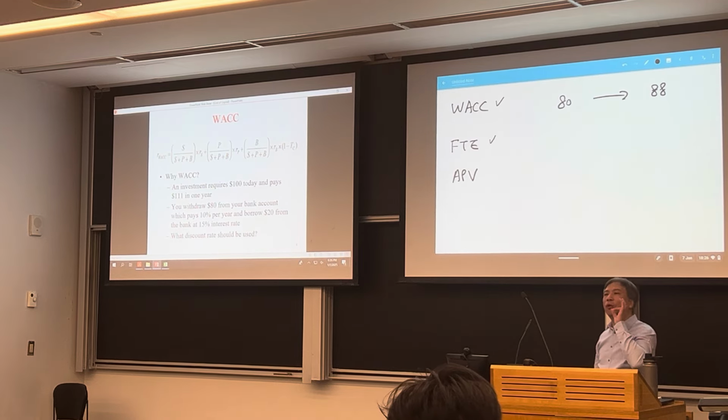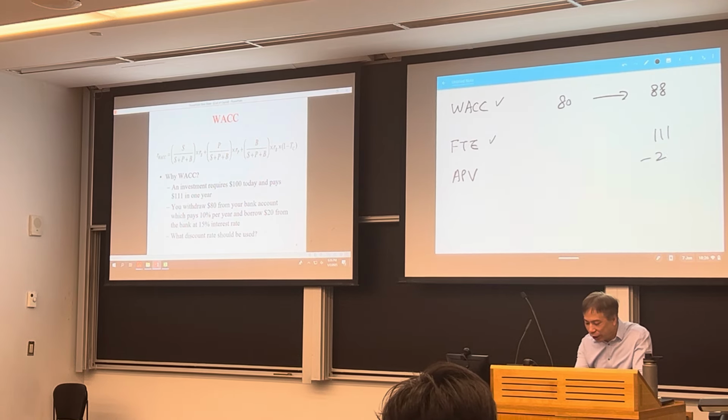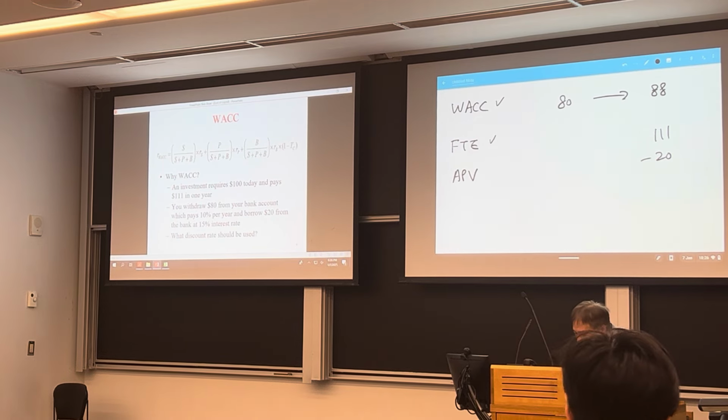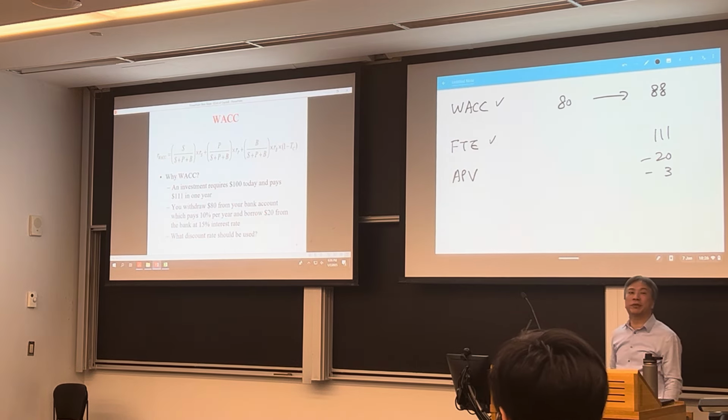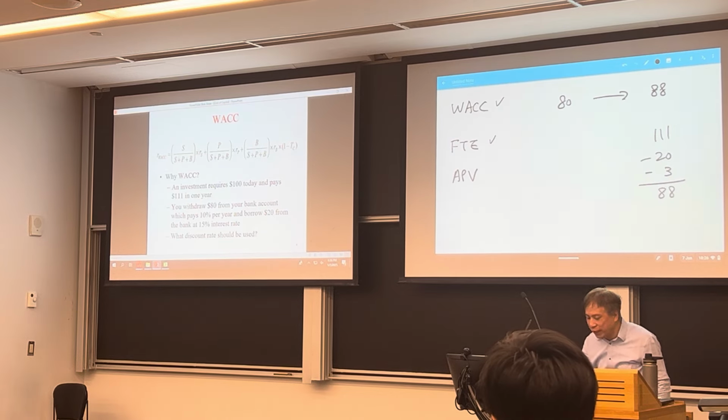Now after 1 year, you get 111. But don't forget, you have to pay off the debt, right? And then you have to pay the interest as well, 15% of $20. So how much would you have if you invest in the project? 88.